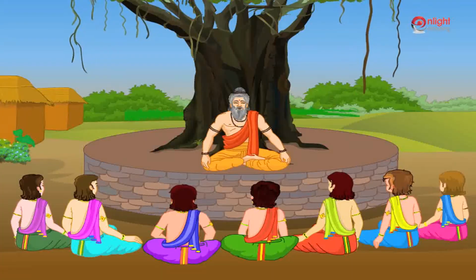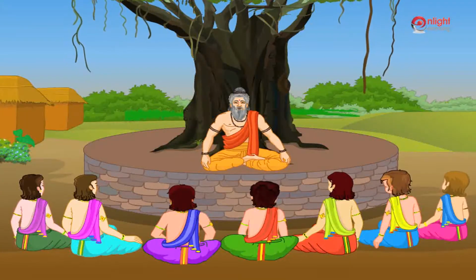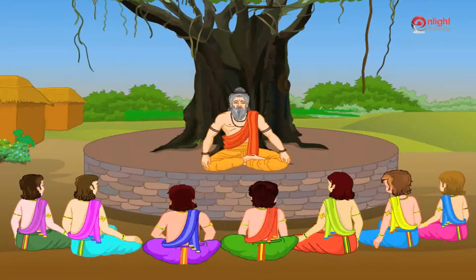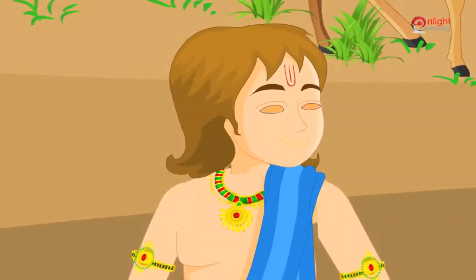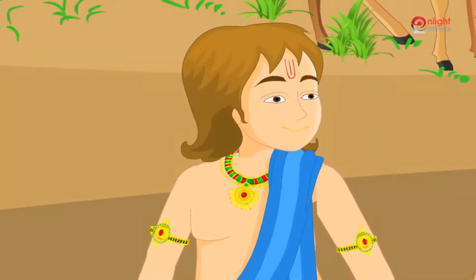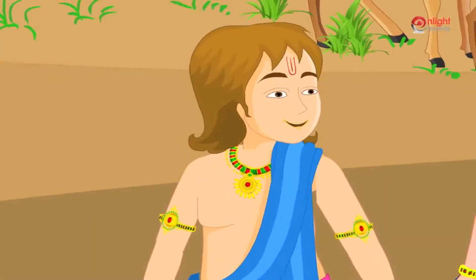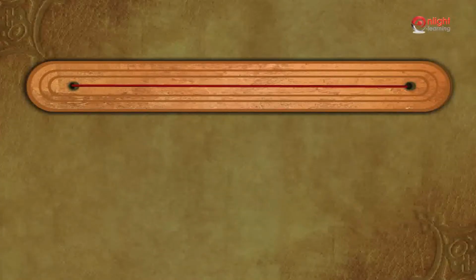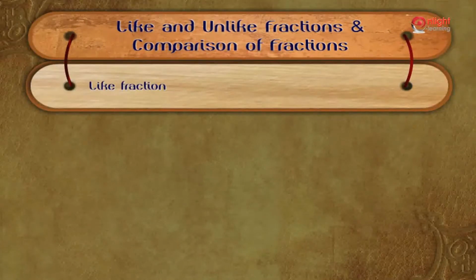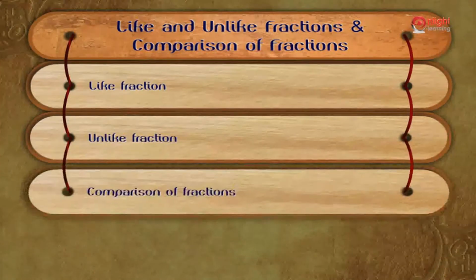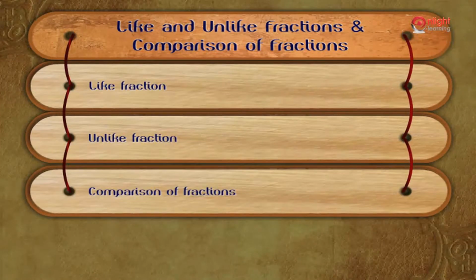Now that you understand the concept, tell me Nakul, who shaded more area of the circle, you or Yudhishthira? Yudhishthira shaded more area of the circle than me. I apologize to Yudhishthira for arguing. It is okay, Nakul. In this lesson, the princes learned like fractions, unlike fractions, and comparison of fractions.